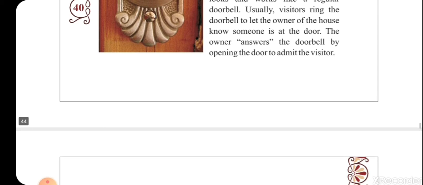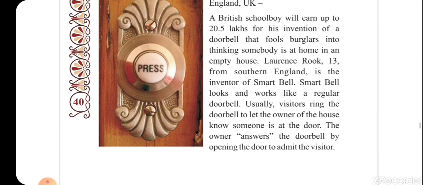So over here there is a 13-year-old child who would earn 20.5 lakhs for his invention of the doorbell to fool the burglars. The burglars are the ones who come to steal things from the house. The name of the boy who made this invention is Lawrence Rock.